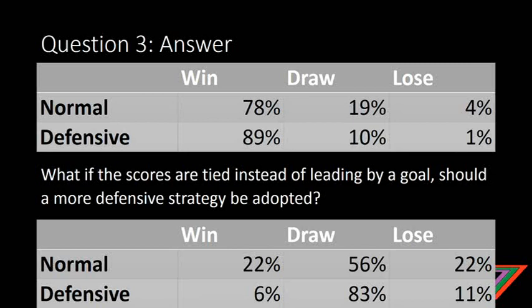So you'd normally say probably the normal strategy. Like I mentioned before, though, it comes down to circumstances. If, for example, all that is required is a draw, and it doesn't matter whether it's a win or draw at that stage of the tournament, then a defensive strategy may actually still be the best strategy. But for this exercise, we would say go with the normal strategy based on the much higher chance of winning, and there are no other existing conditions required for the tournament.